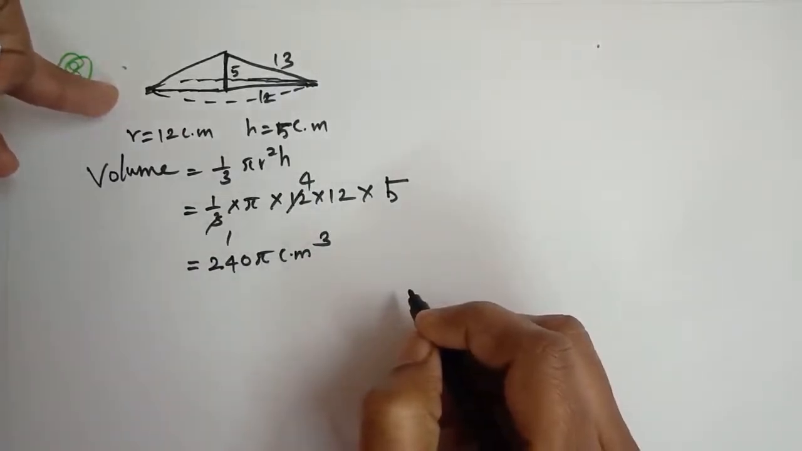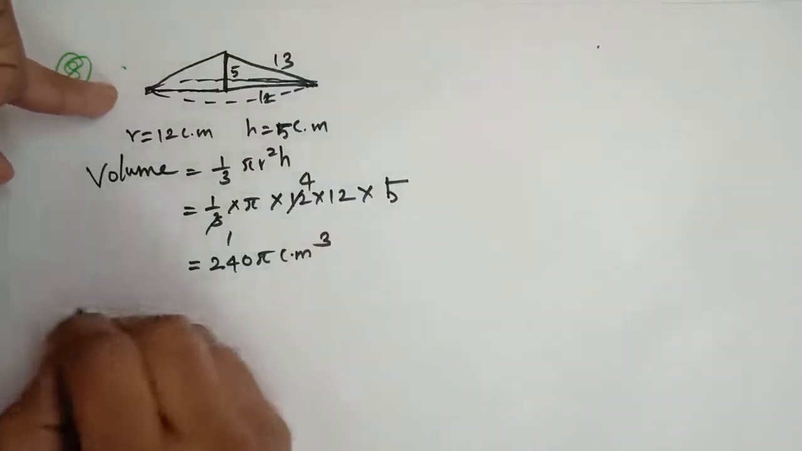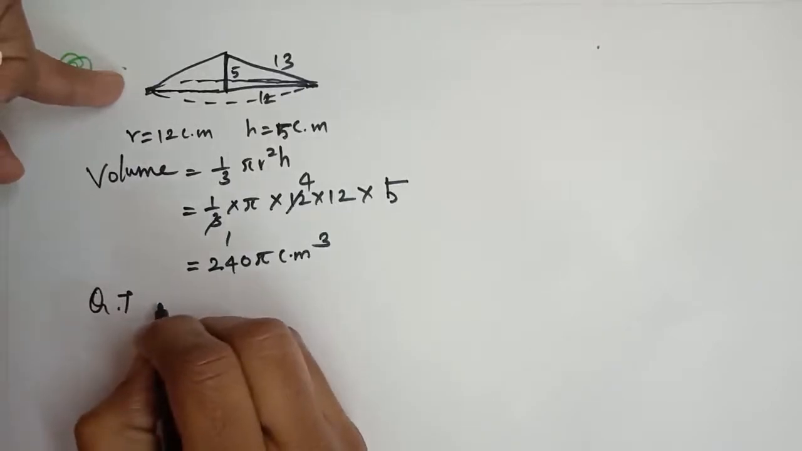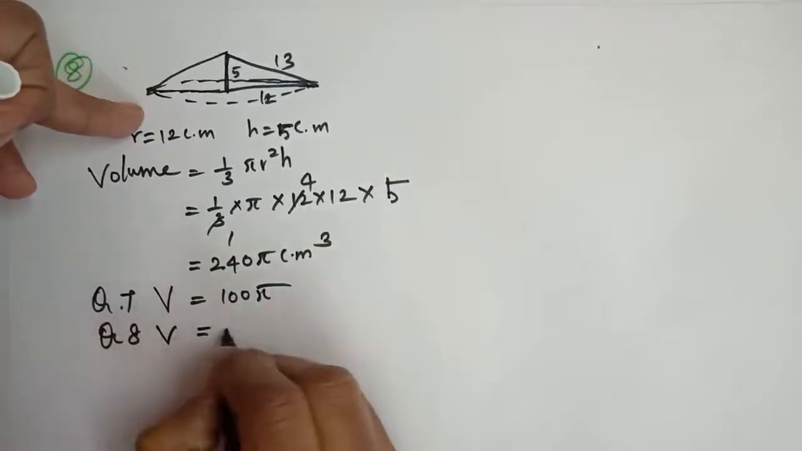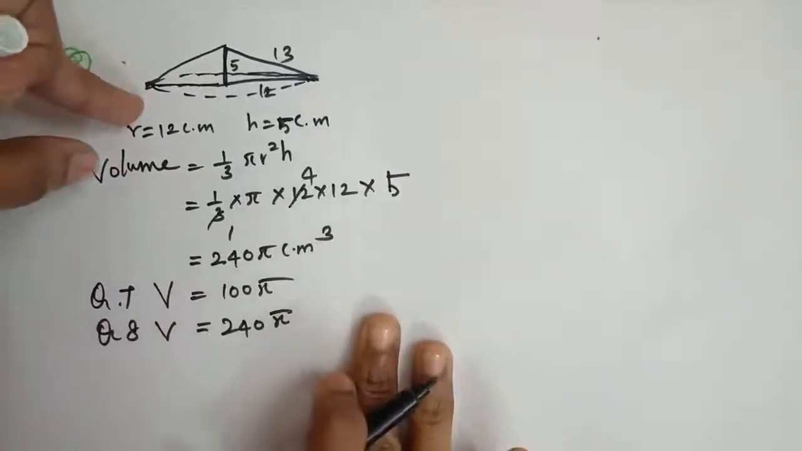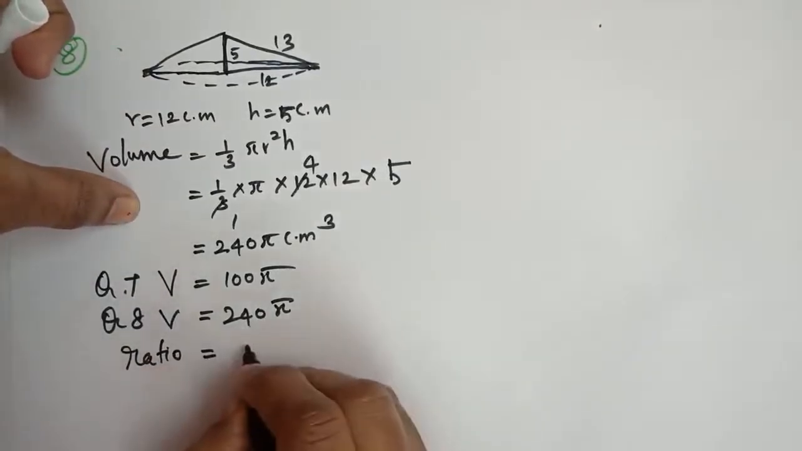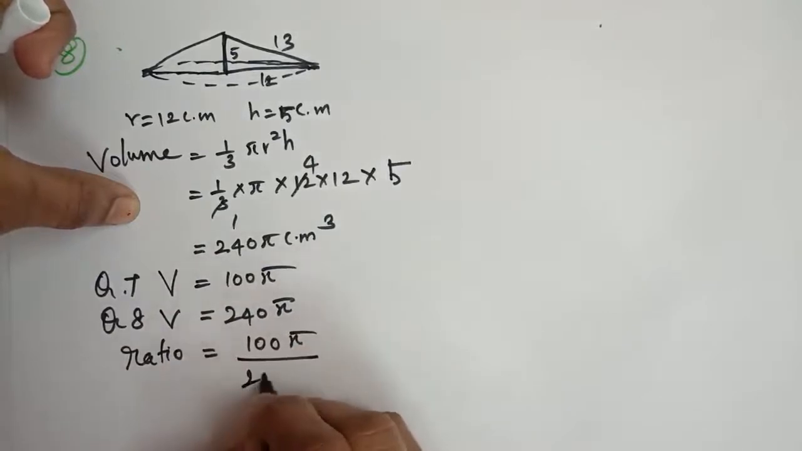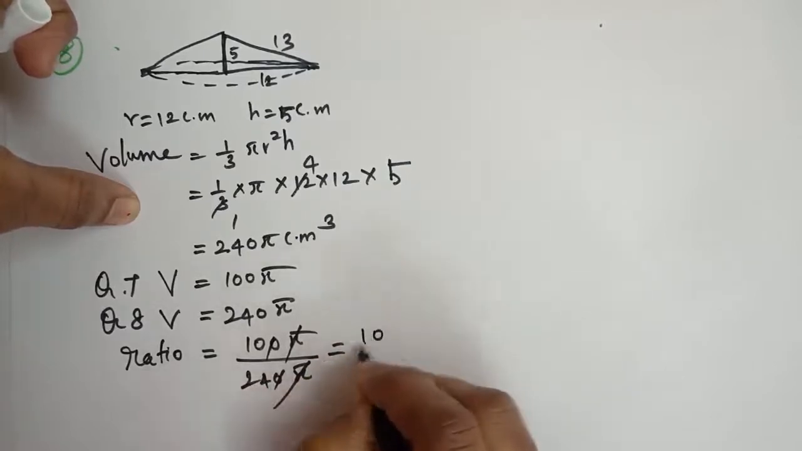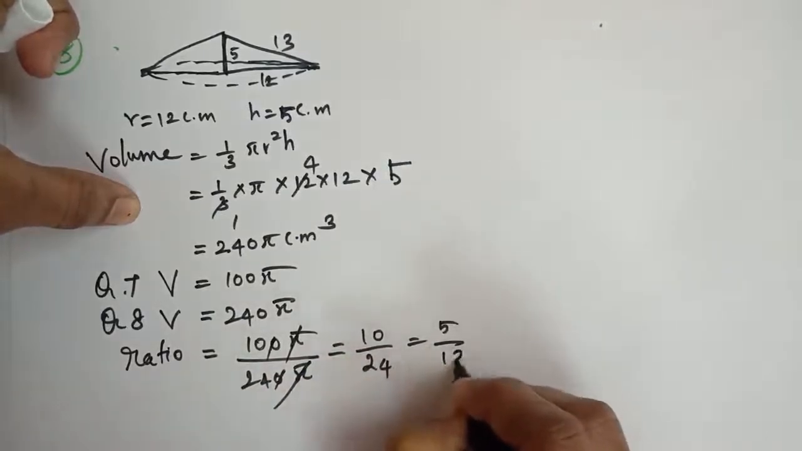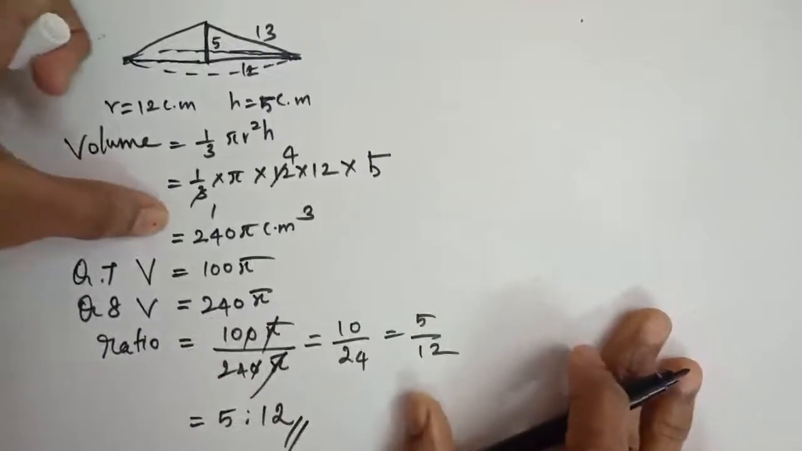We have to find the ratio of the volumes of the two solids obtained in question 7 and 8. In question 7, the volume is equal to 100 pi. In question 8, the volume is equal to 240 pi. So now we have to find the ratio, that is 100 pi by 240 pi. Cancel it, then 10 by 24, that is 5 by 12. So the ratio is 5 is to 12. Is it clear, students? Good.